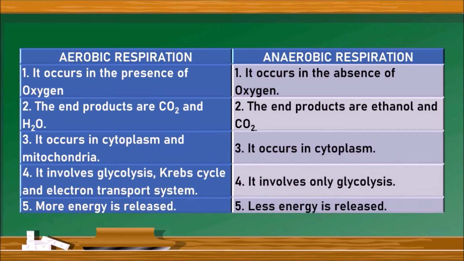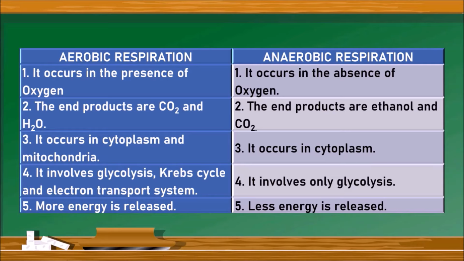The end products of aerobic respiration are carbon dioxide and water, whereas in anaerobic respiration, the end products are ethanol and carbon dioxide. You can also write lactic acid in the place of ethanol too. So, the end products of anaerobic respiration include ethanol or lactic acid along with carbon dioxide.